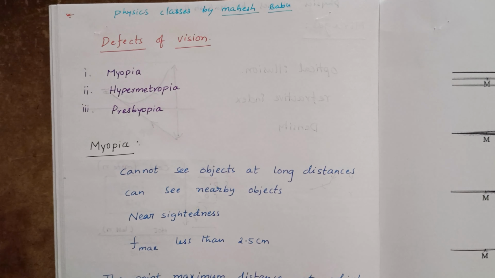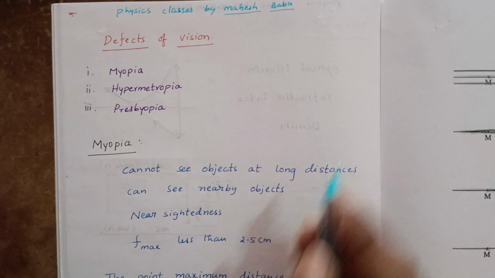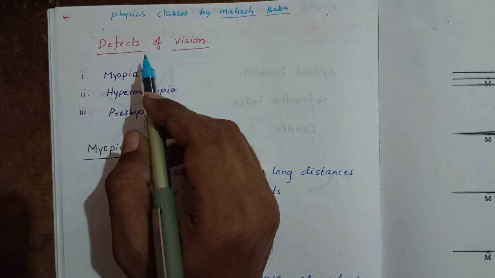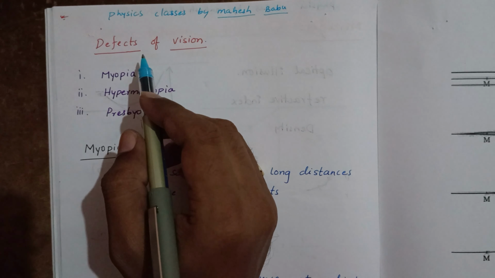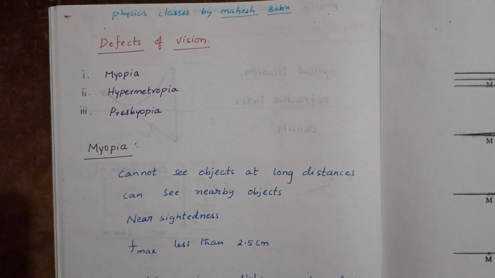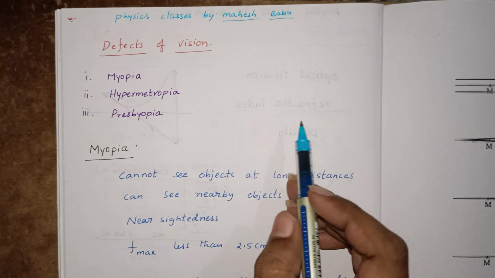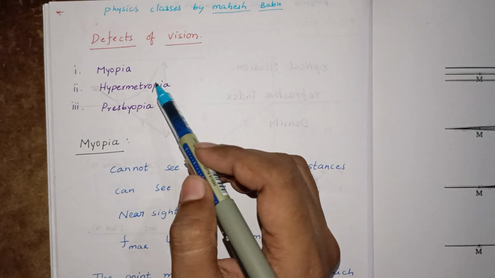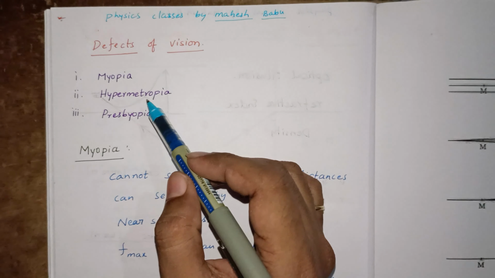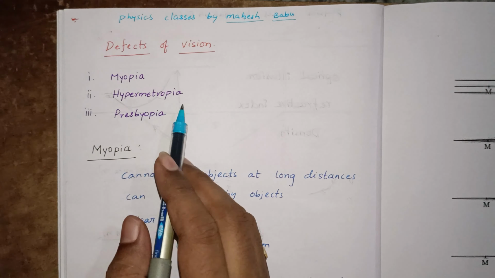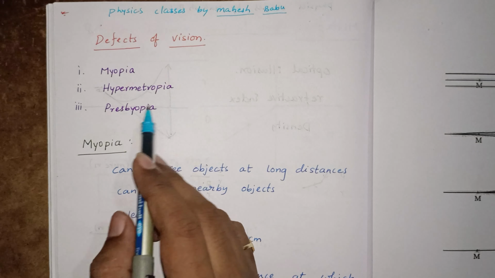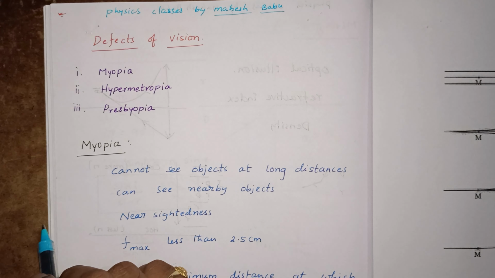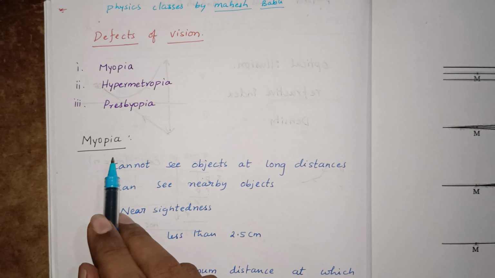Today we will discuss defects of vision. In the chapter Human Eye and Colorful World, we will discuss defects of vision. Human eye has three types of defects. First one is myopia, next one is hypermetropia, third one is presbyopia. Now in today's class we'll discuss about myopia.